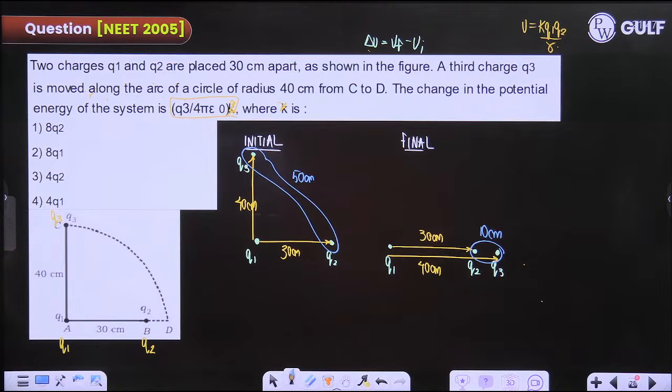Those who have joined the session late, we are doing the 2005 paper.